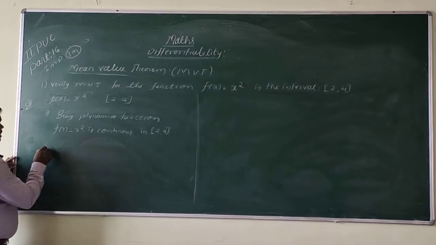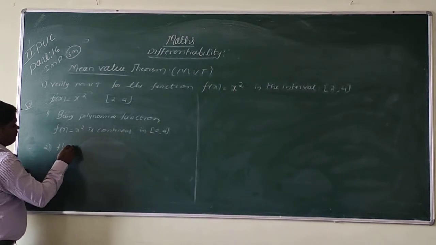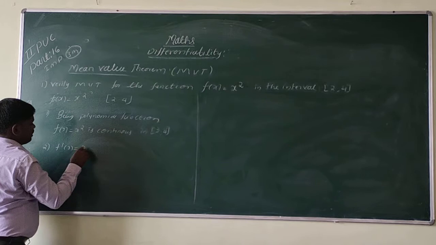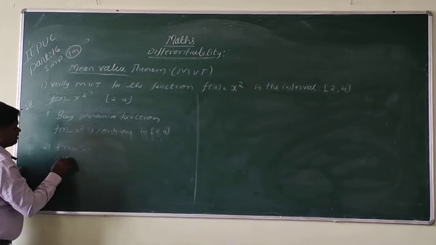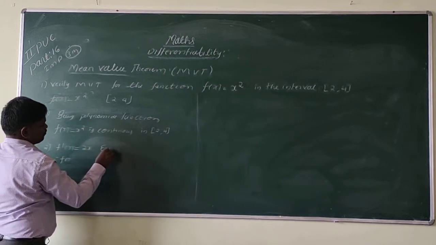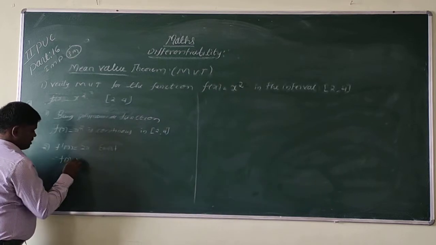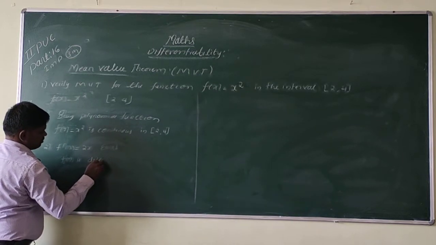So second one is f dash of x, that is 2x. So therefore f dash of x exists. Therefore f of x is differentiable.